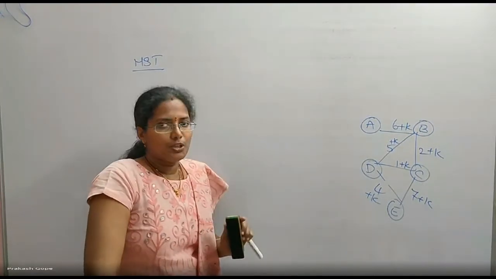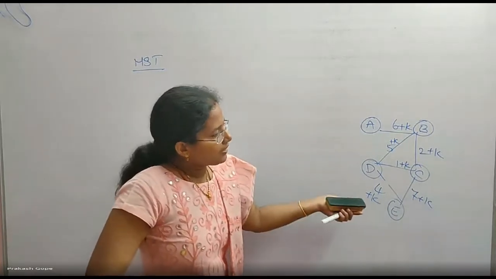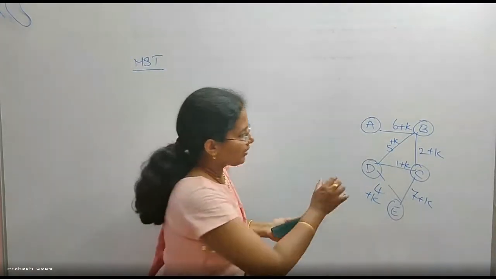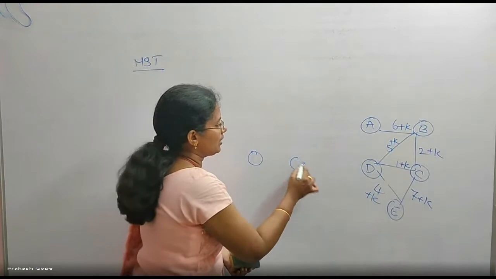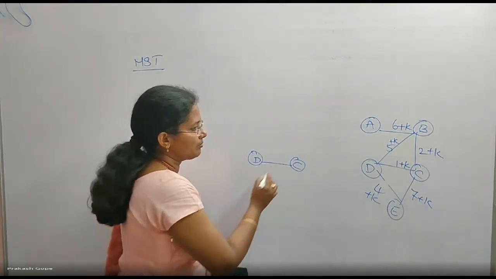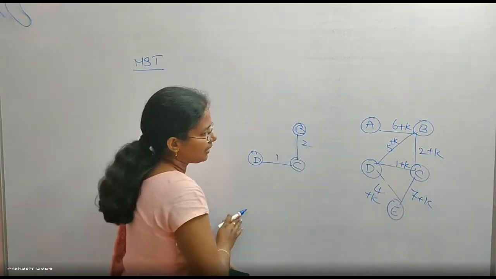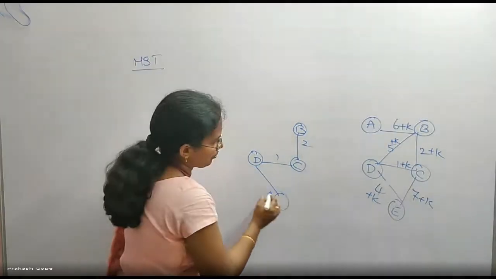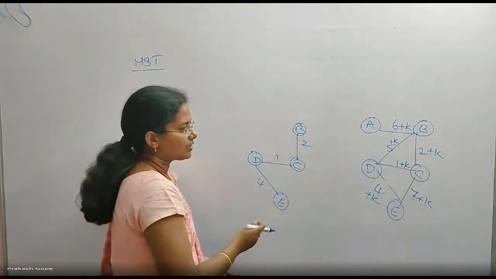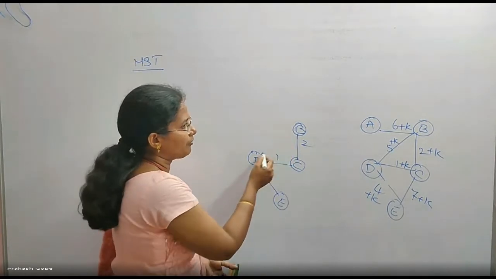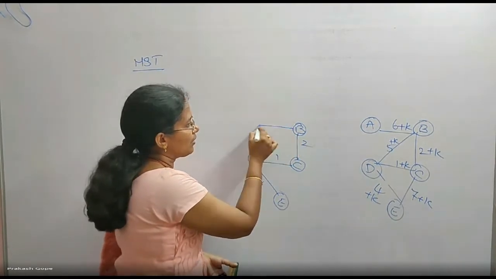It doesn't change. Before adding K to all of them, the first minimum is CD. The next minimum is BC. The next minimum is 4. The next minimum is 5, but if I include that, it forms a cycle. So I will include 6.